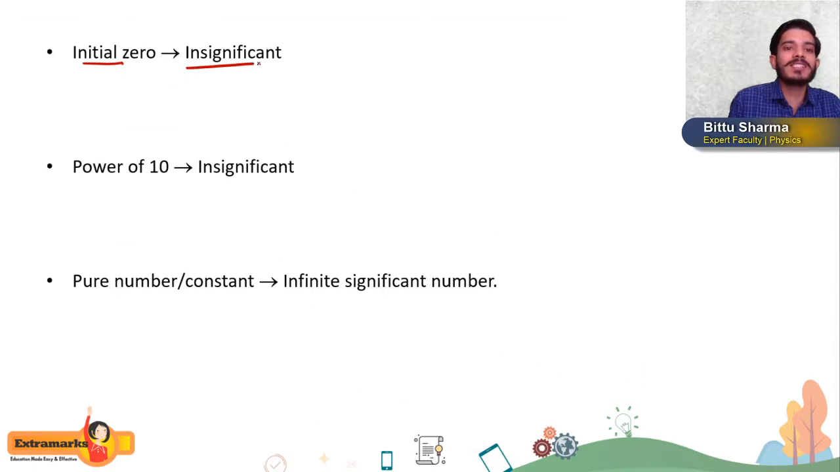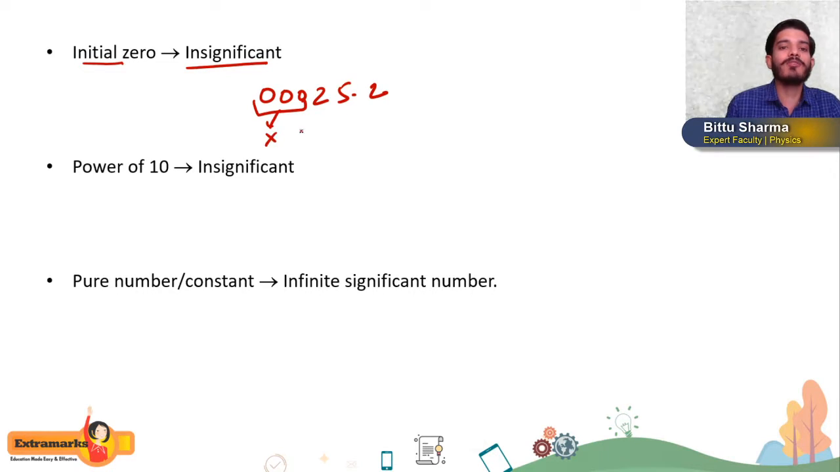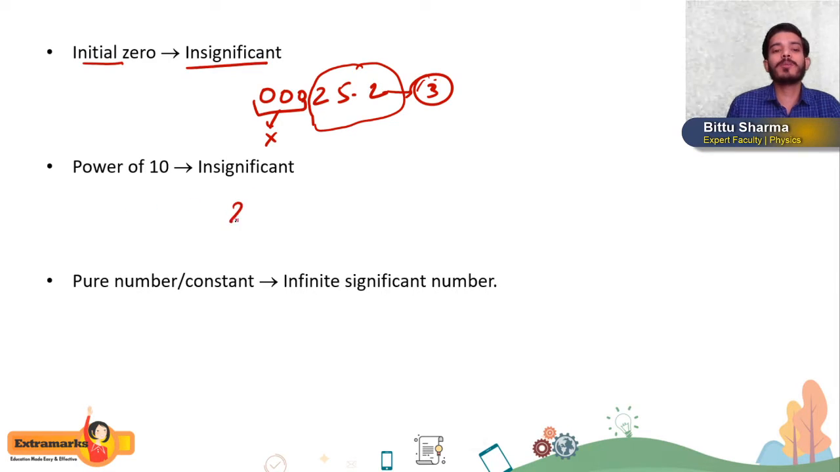Okay, the next rule, students, what? Initial zeros are insignificant. Let us say I am writing 00025, so these 3 zeros are insignificant. In this, only these 3 digits are significant. Okay. Now, power of 10 is insignificant. Suppose I am writing 2 into 10 to the power 6, so this 6 and this power of 10 are insignificant.